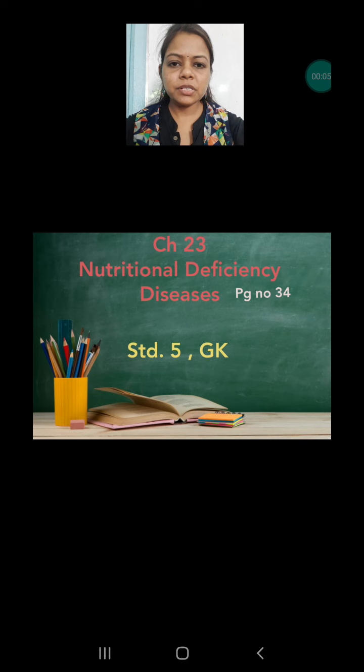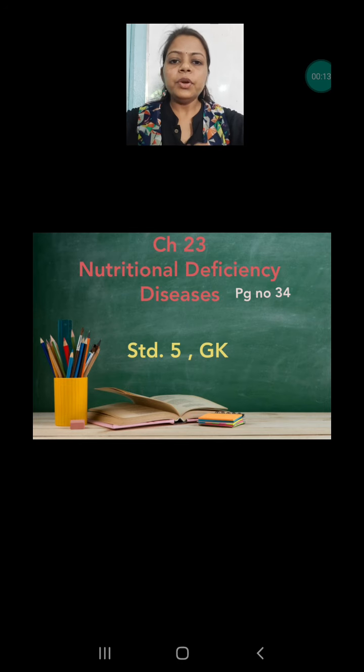Today we are going to discuss one more chapter in GK, that is chapter 23, Nutritional Deficiency Diseases. We all know all the 5 kinds of nutrients are important for our body. There are different works of the different nutrients in our body. Carbohydrate provides us energy, fat also provides us energy, protein builds our body and also repairs the damaged tissues, and vitamins and minerals provide the immunity system that fights against the diseases.